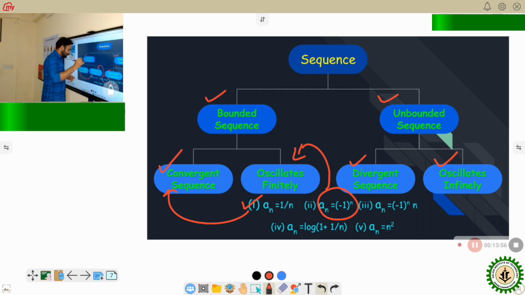It is neither convergent nor divergent. That's why it is oscillatory finitely, and the limit points are 1 and minus 1. That's why it oscillates finitely, because the limit points are finite. Now,